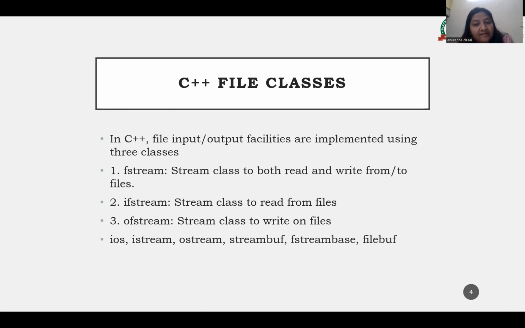This class also contains the necessary facilities that are used by all the other derived classes. We have already discussed what derived classes are. For example, if my base class is A, but the derived class is B, that derived class is nothing but a child class, you can say. So this class contains the necessary facilities that are used by all the other derived classes for input and